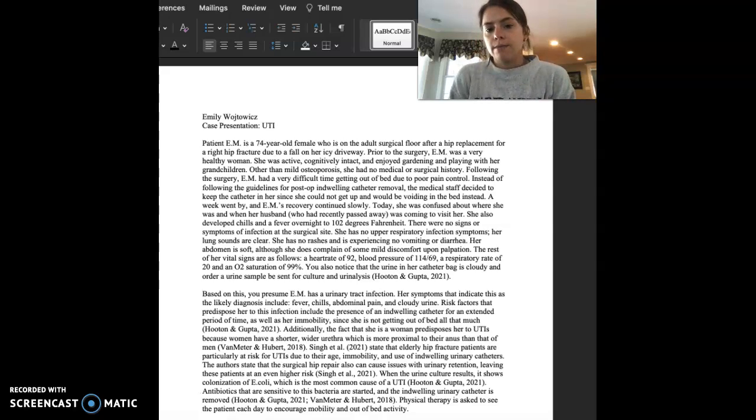So patient EM is a 74-year-old female who's on the adult surgical floor after a hip replacement for a right hip fracture due to a fall on her icy driveway. Prior to the surgery, EM was a very healthy woman. She was active, cognitively intact, and enjoyed gardening and playing with her grandchildren. Other than mild osteoporosis, she had no medical or surgical history.